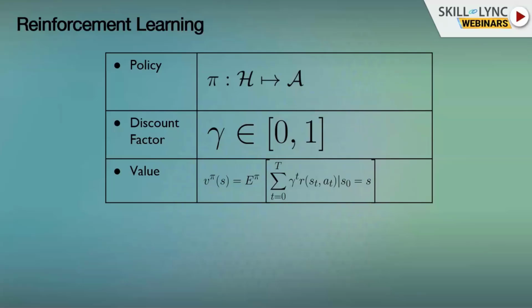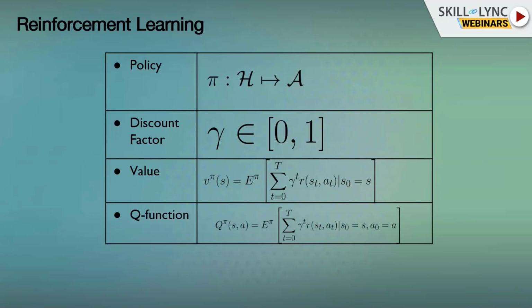This discount factor, gamma to the power of t, tells us that if gamma is less than 1, rewards nearer to us in the future are more important to us, and rewards that are farther away might not be as important. But in general, you could even take gamma equal to 1, and then what you're trying to do is maximize this sum of rewards. Okay, so this is the value.